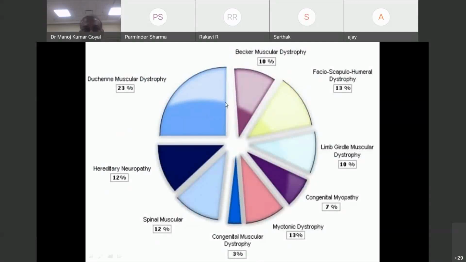Again, the relative prevalence of these. Duchenne is the commonest one. Duchenne, you must have heard. All of you must have heard the name. Myotonic dystrophy is the most common adult muscular dystrophy, followed by facioscapulohumeral, almost the same. Then limb girdle muscular dystrophy, Becker's muscular dystrophy, and rarely you see other neuromuscular disorders.